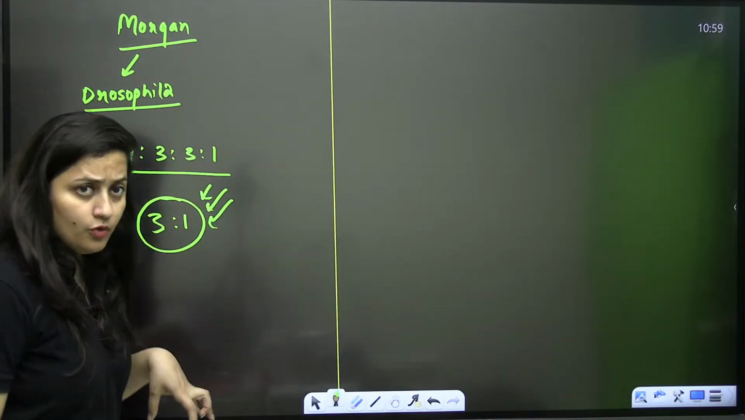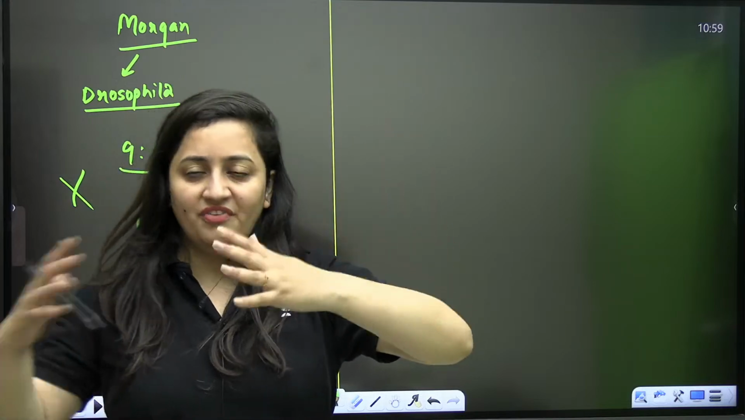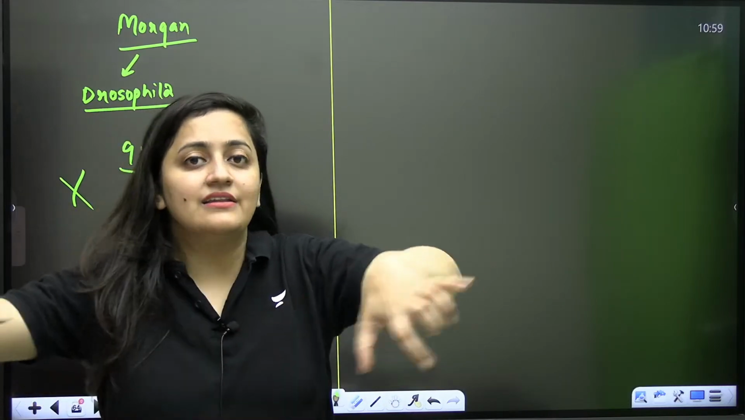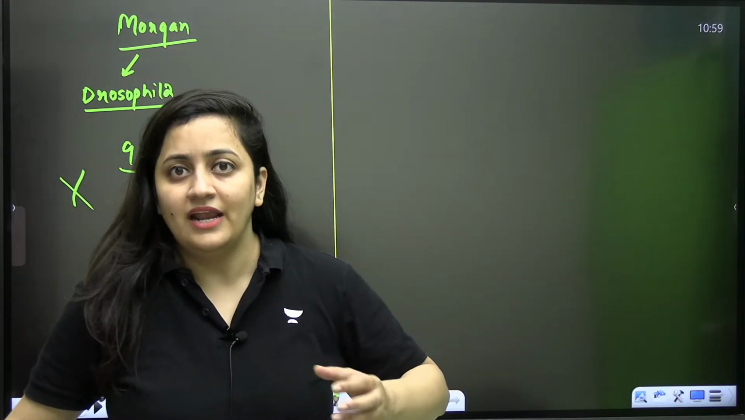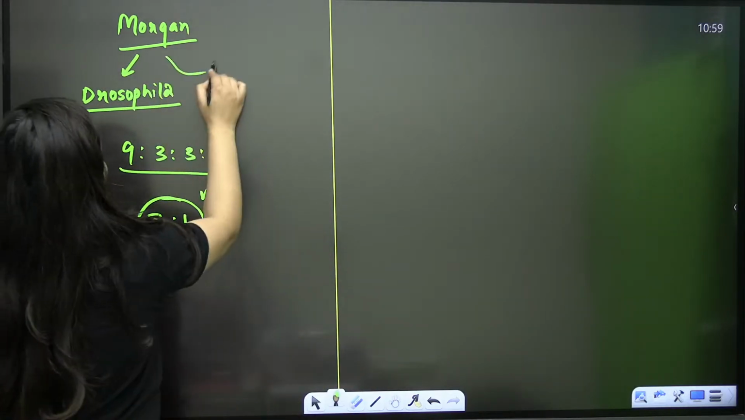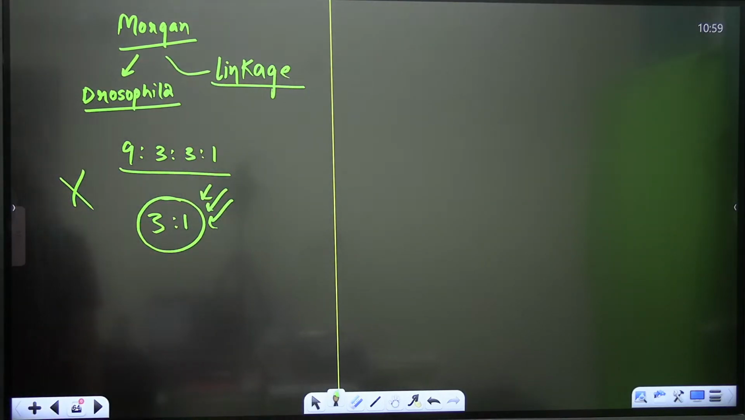And moreover, Mendel was saying that two different genes do not affect each other's segregation; they segregate randomly. But Morgan didn't observe such things. He observed that genes stay together from generation to generation. And then he explained the phenomenon of linkage. So what is linkage? Linkage is the tendency of some genes to be inherited together. Is that clear?